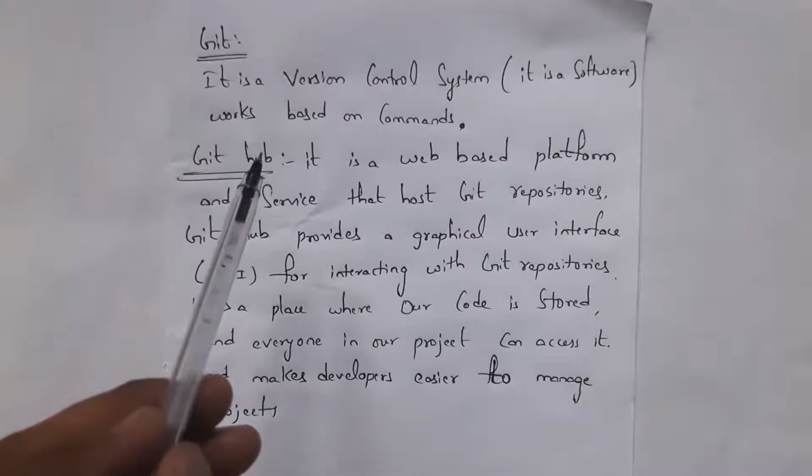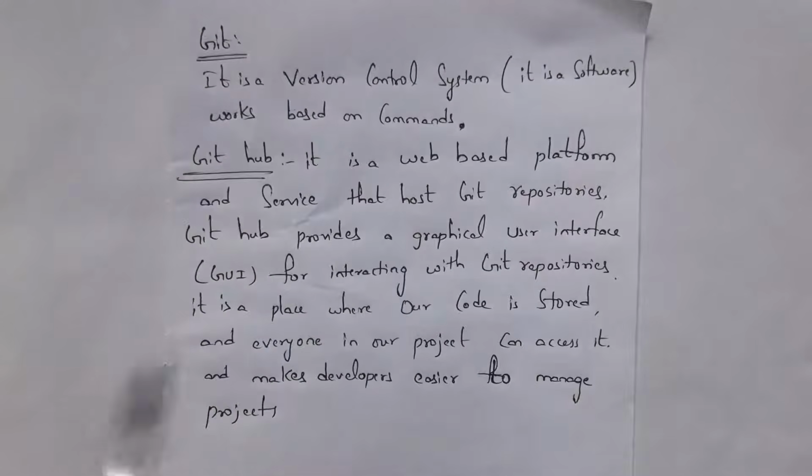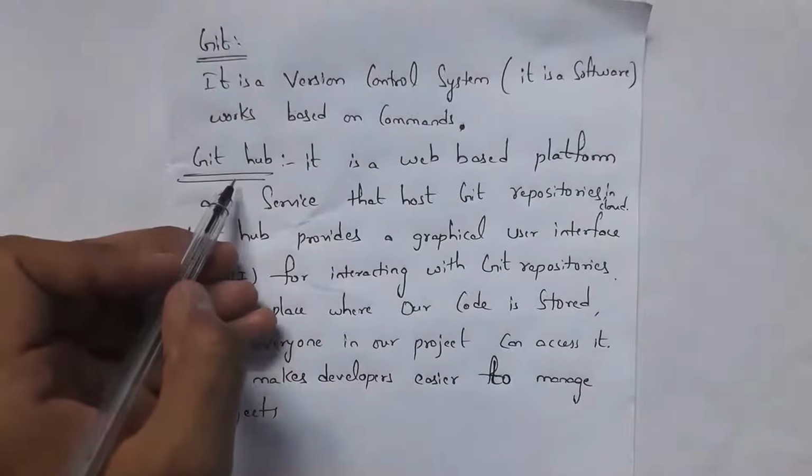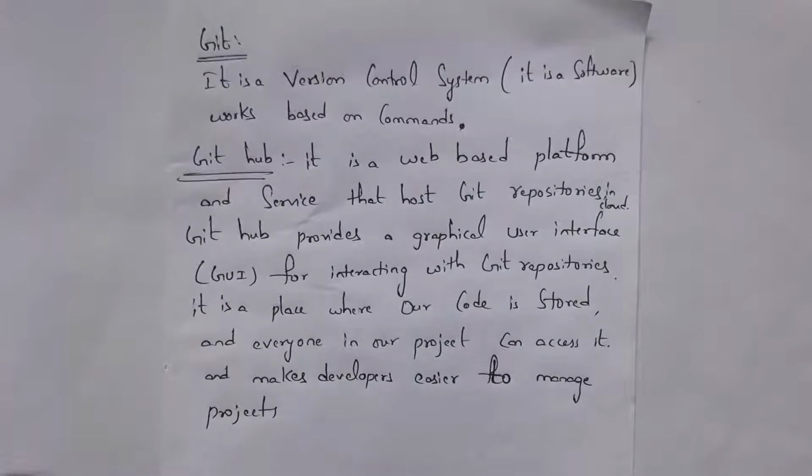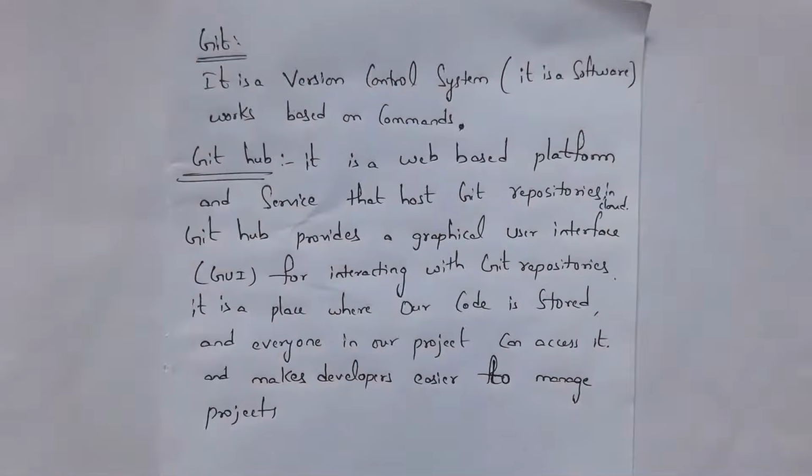Whereas GitHub is a web-based platform, that is, it is a website and it will provide a service, that is, it will host Git repositories in the cloud. Guys, in GitHub, there is no need to write any commands. It is a graphical user interface. So GitHub is a place where our code is stored, and all remaining developers in our project can access that code. This makes it easy for developers to manage projects.